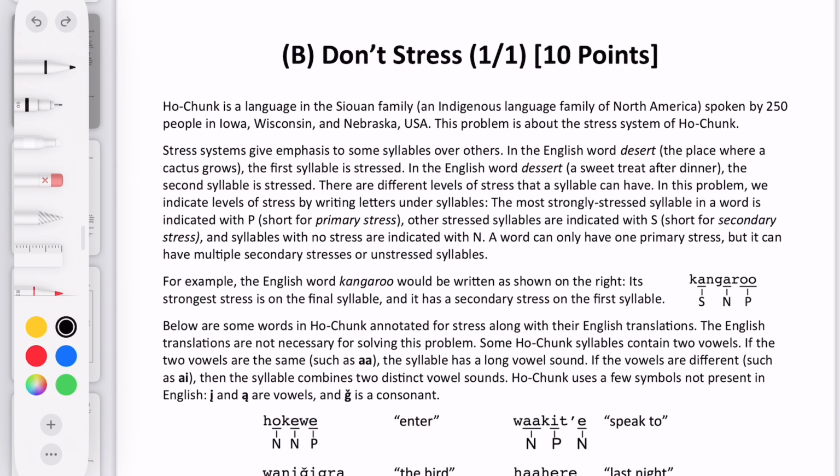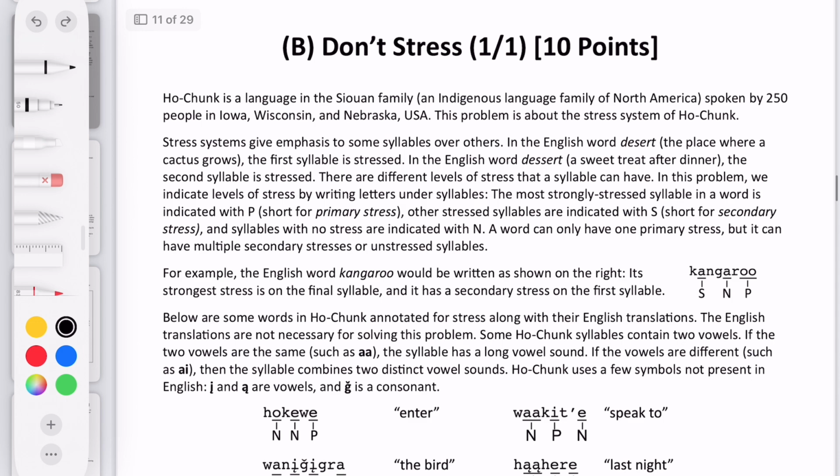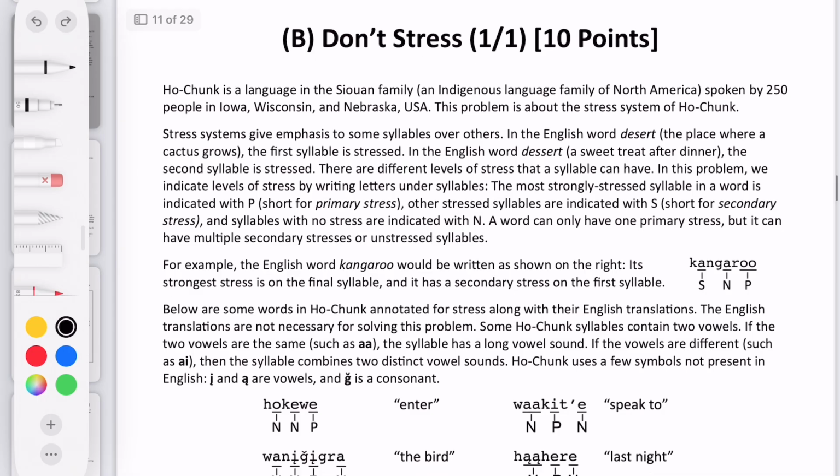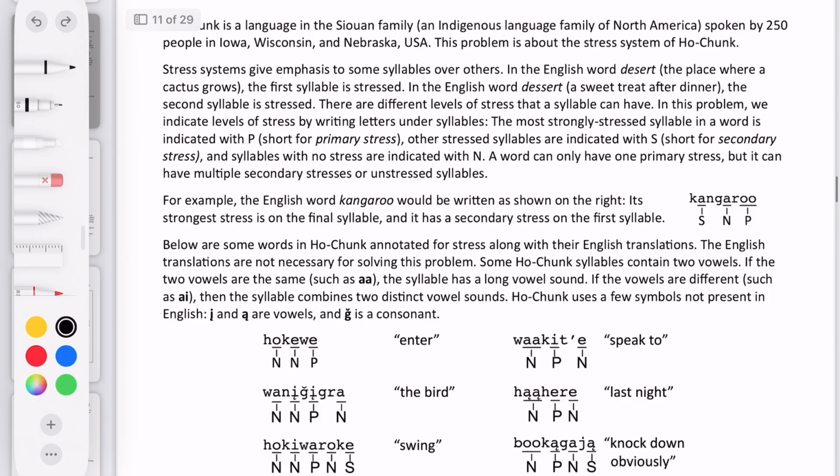Okay, so as you can see, there's a lot of information at the top that you can read. It's not going to be the most important. It's kind of just explaining what stresses are. But if you don't already know, I guess I can quickly go over what this is saying. So it says stress systems give emphasis to some symbols over others. In the English word desert, the place where a cactus grows, the first syllable is stressed, so desert. And then in the English word dessert, the second syllable is stressed.